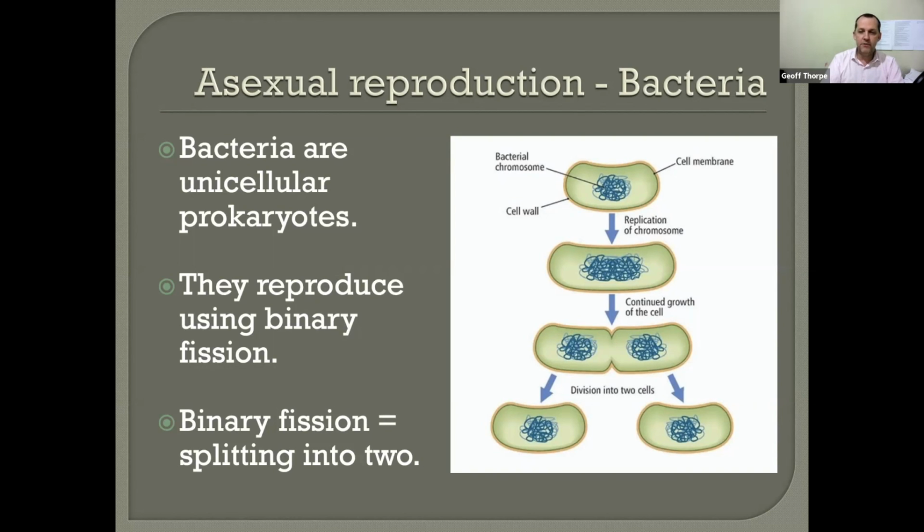The stages involved are simply that they first need to make a copy of the DNA. Once they've got two copies of the DNA, the cell splits right down the middle. The two bits of DNA go into each cell. We now have two cells. That process of the cell splitting in two is called cytokinesis.